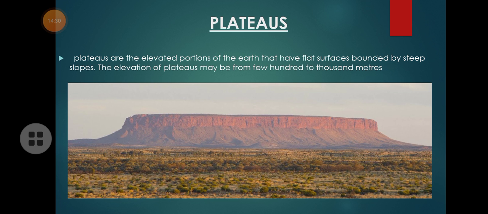So what is the only difference between mountains and plateaus? Mountains are not flat at the top, but plateaus have flat surfaces. At the side you have slopes like mountains. Look at the side portion of the picture here. They are steep slopes like mountains. But the only difference is that a mountain's top is not leveled. It is smaller, while plateau surfaces are flat.